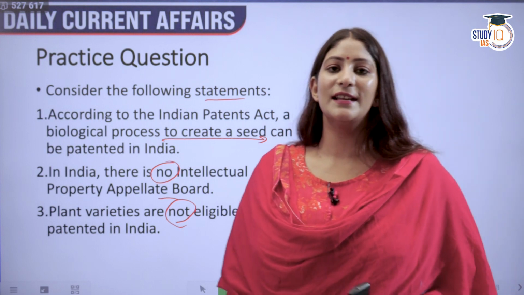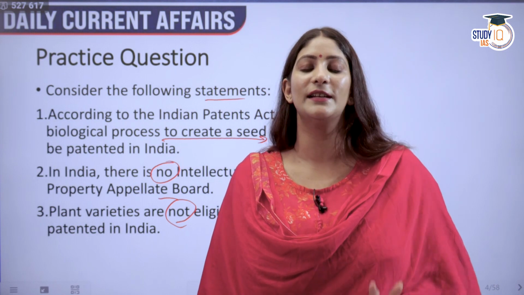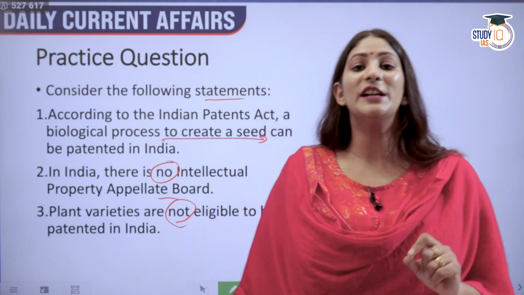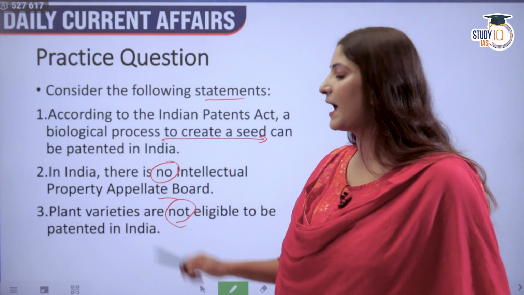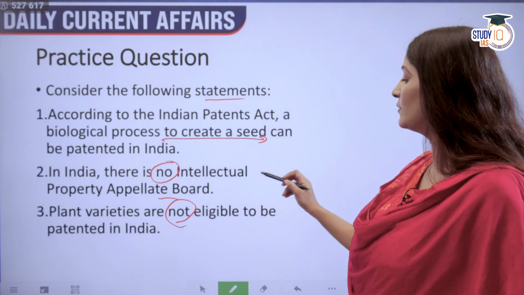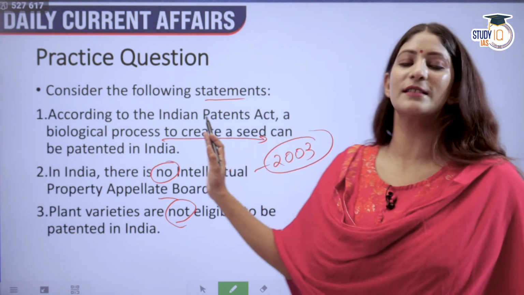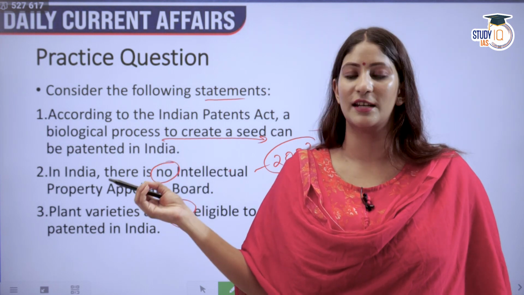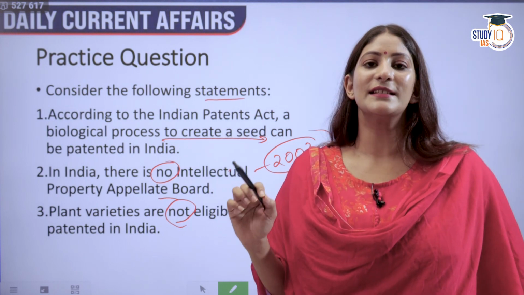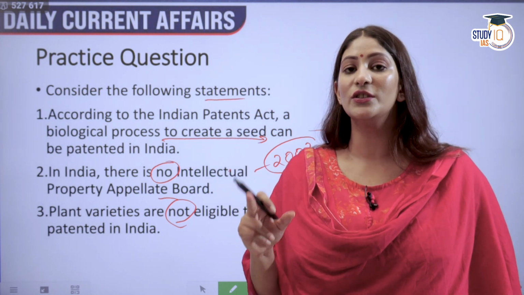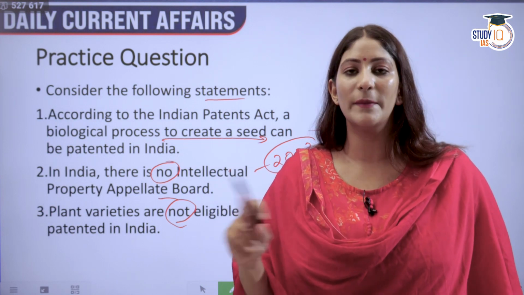See, UPSC seldom asks about certain things which are in the news. That is definitely correct. Other than this, you have to read between the lines. Many of you may have read about the Intellectual Property Appellate Board, and it has been constituted in the year 2003. That means that is definitely telling us the second statement is incorrect. Then according to the Indian Patents Act, according to section 3 clause J, there are certain things that are excluded and cannot be patented in India.